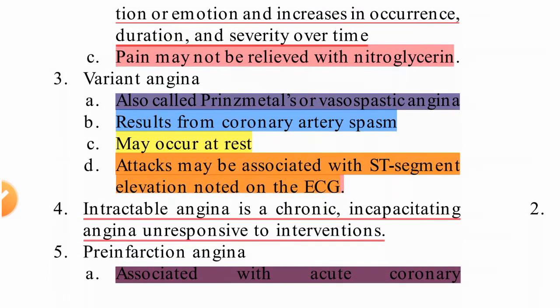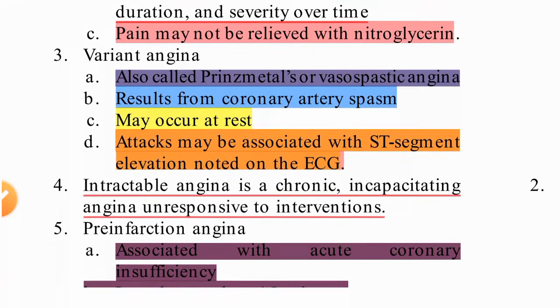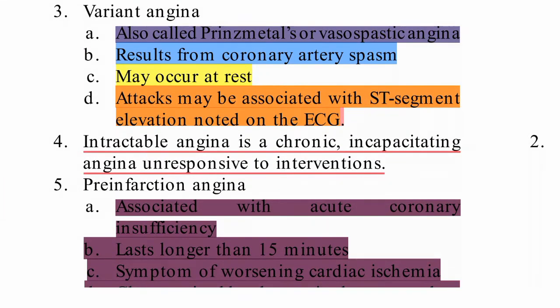Variant angina is also called Prinzmetal angina, or vasospastic angina. In this condition, vasospasm will be there, resulting from coronary artery spasm. Whenever coronary artery spasm, blood vessel spasm, is there, it will cause variant angina. It may occur at rest also. When the patient is at rest, variant angina can still occur. Attacks may be associated with ST segment elevation, which may be seen on the ECG.